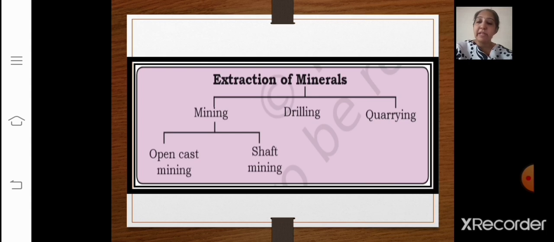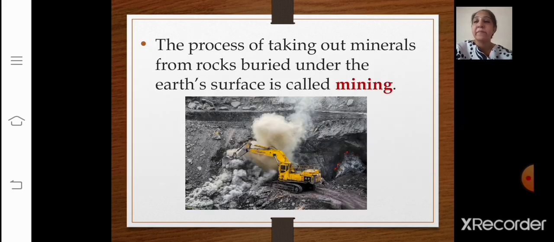Now minerals can be extracted by the following processes that have been given to you here: mining, drilling, quarrying. But again, the mining process is divided into two types, that is open cast mining and shaft mining. Let us understand the meaning of mining, drilling, quarrying in detail now. First, the process of taking out minerals from rocks buried under the earth's surface is called mining, right? Here the image has been given to you to understand it in a better way.